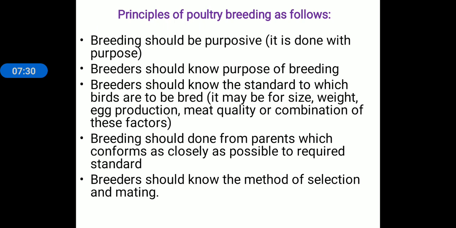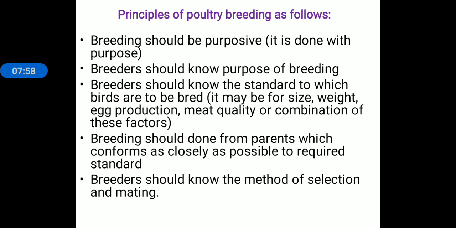We must know why we are breeding the poultry birds. So breeding should be purposive. Purposive means a particular purpose is essential. For example, when we are doing any practical experiment, we have a particular aim. In the same way, while doing poultry farming, we must have a particular purpose.